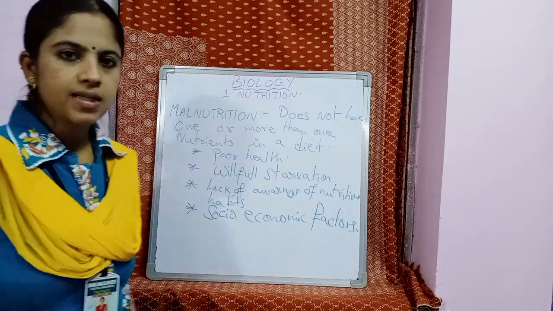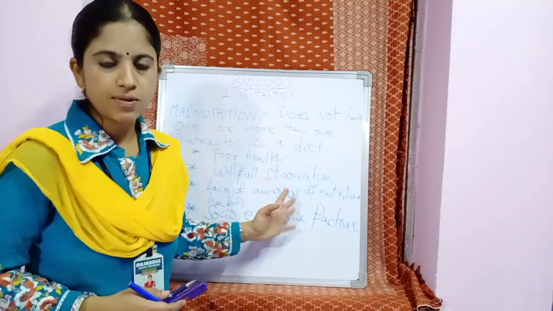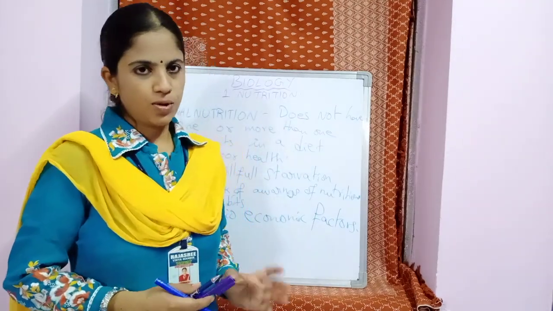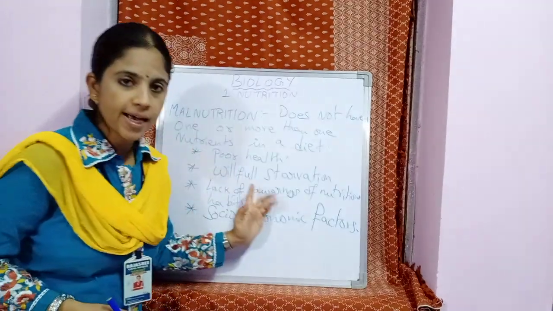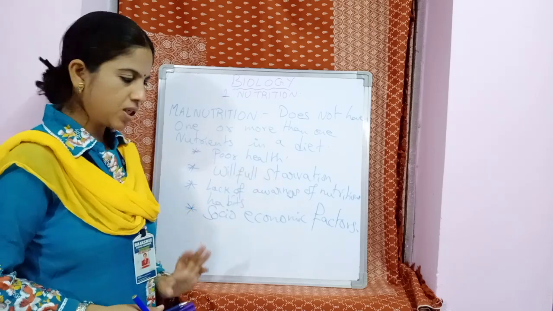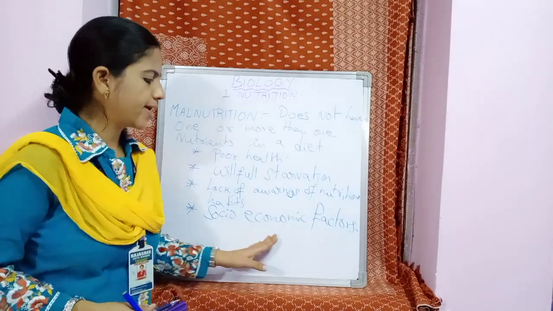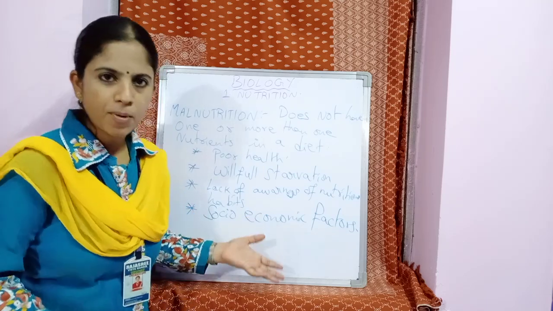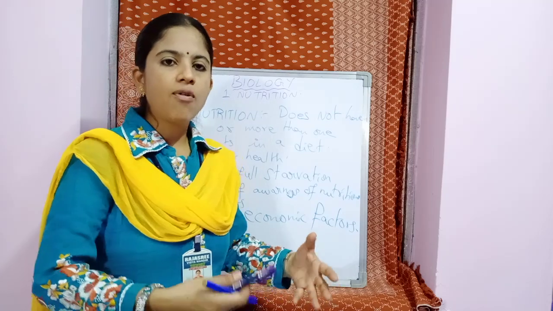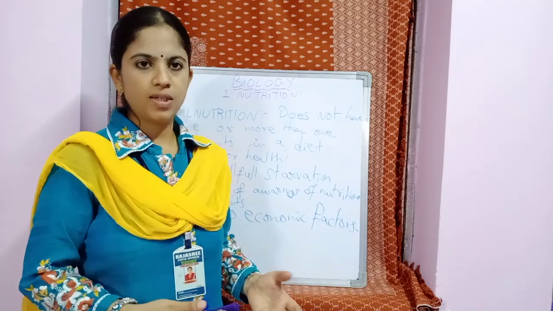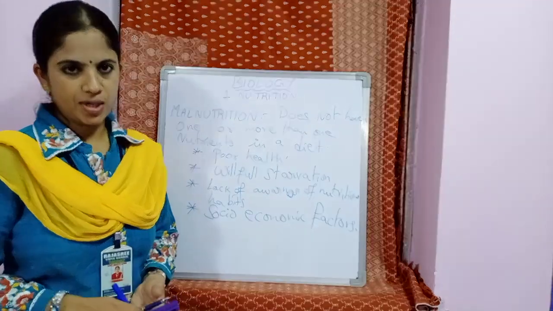These are some of the reasons. So the question may be asked, what is malnutrition? What are the reasons for malnutrition? You should write the definition and the reasons. Four simple reasons: poor health, willful starvation, lack of awareness of nutritional habits, and socio-economic factors. That is, because of the poor condition, the parents may not be able to offer the right food to their children, and the children would suffer from this malnutrition.